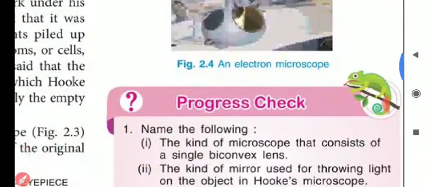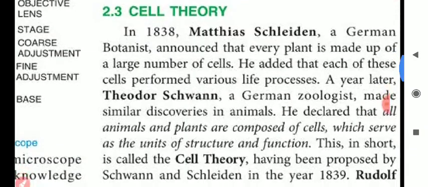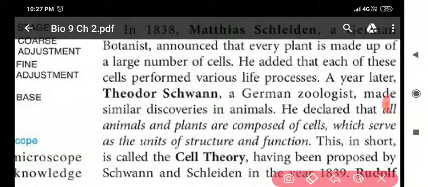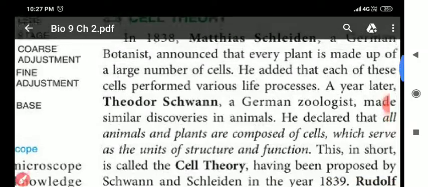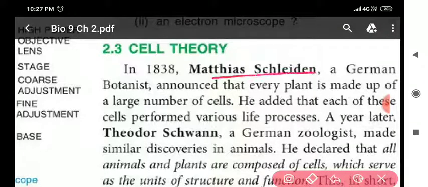Next, my dear students, we will discuss the cell theory. The cell theory was given by Matthew Schleiden, a German botanist, and Theodor Schwann, a German zoologist. So both of them gave the cell theory.